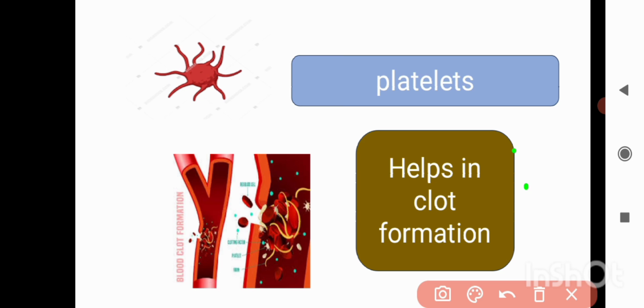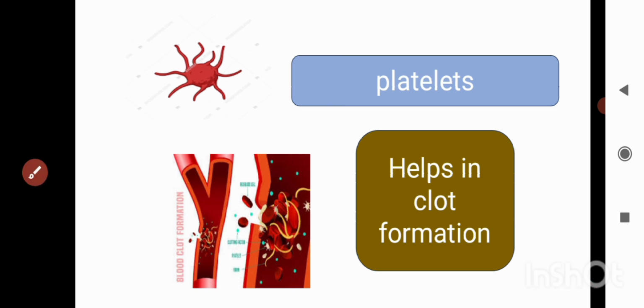How can it do it? By forming a clot. When you get cut by a knife, you have a brown colored substance that forms where you got cut. What is it called? It is called a clot. What's its function? It prevents the flow of blood from our blood vessels.